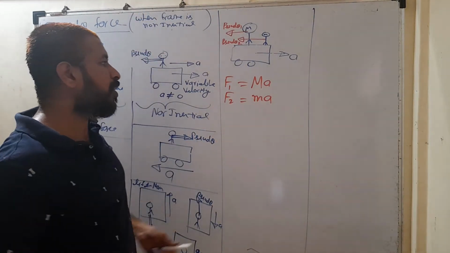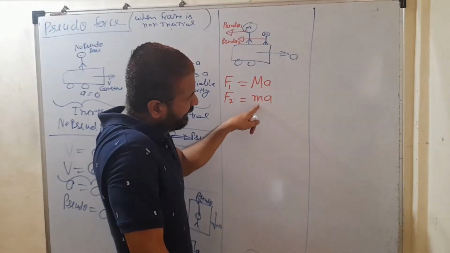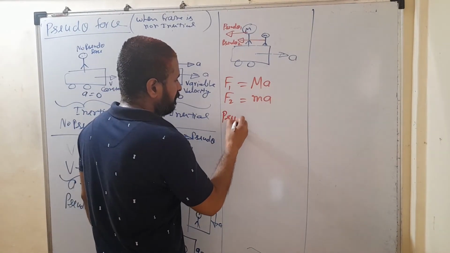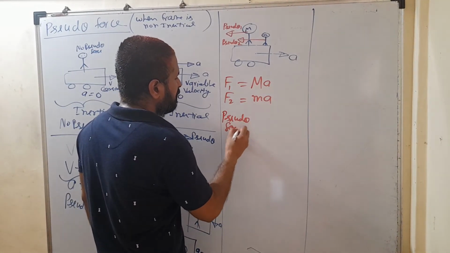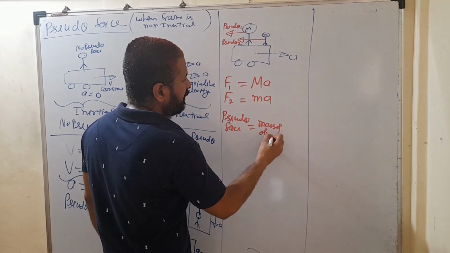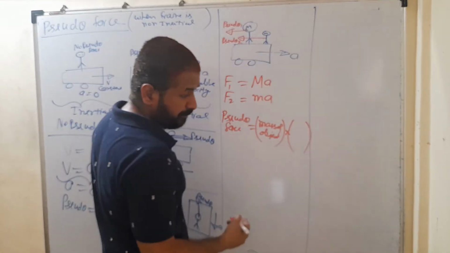So the pseudo force is the mass of the object multiplied by the acceleration of the frame.